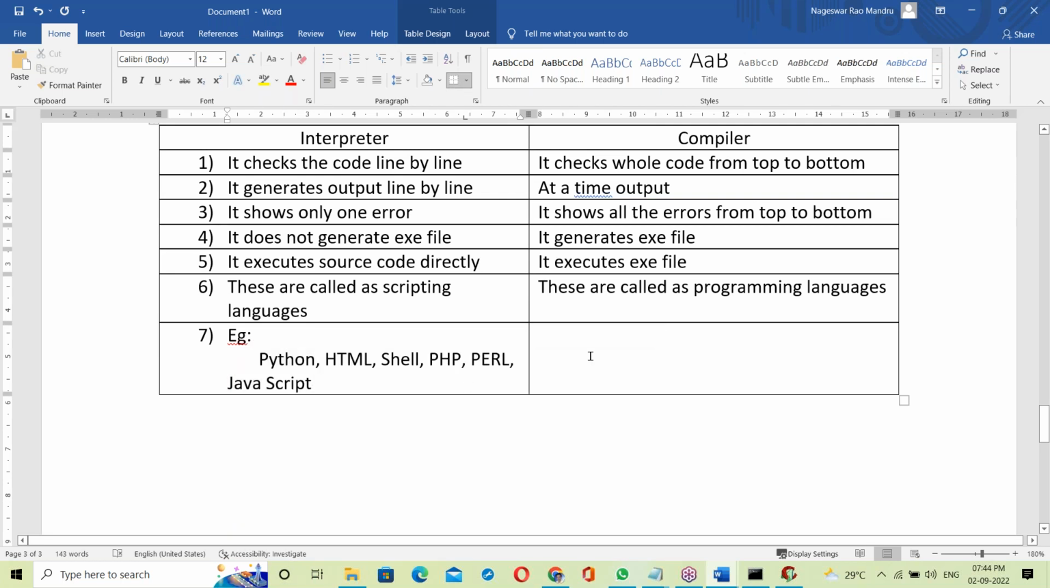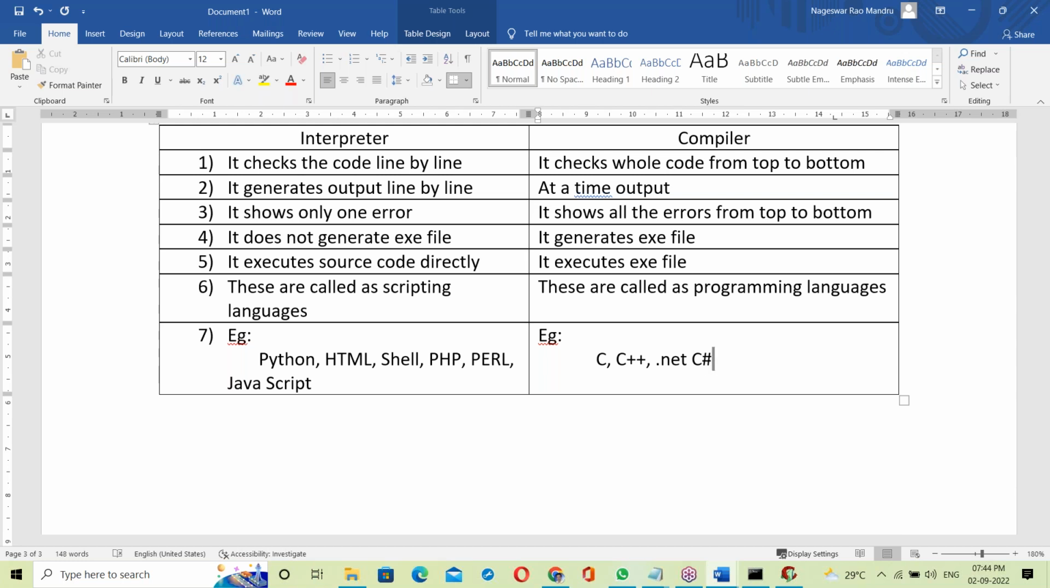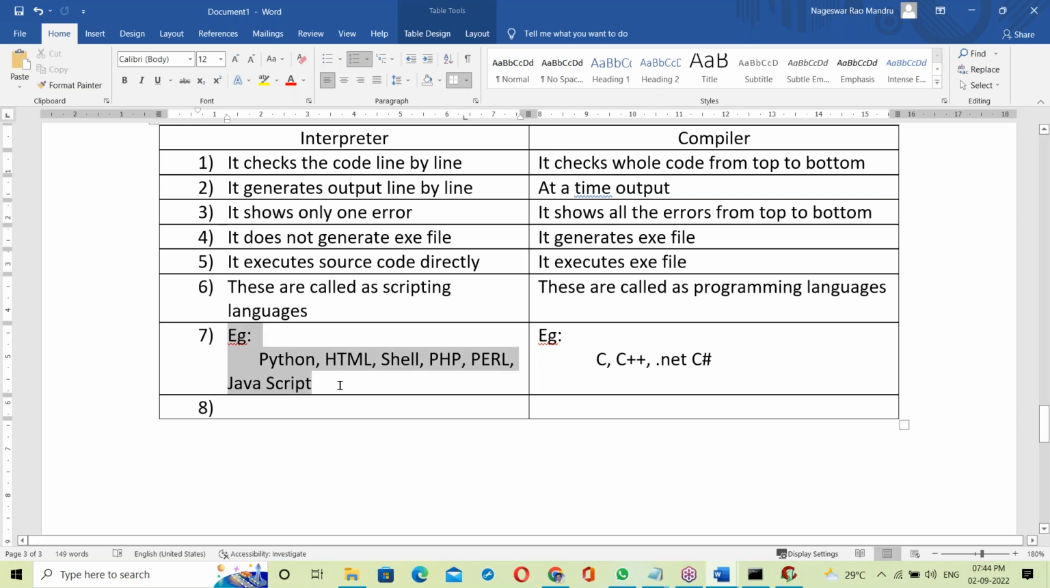Compiler-based examples: C language, C++, .NET, C Sharp. So these are compiler-based languages, and those are interpreter-based languages.